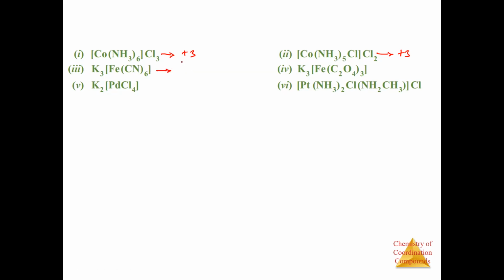And this will be again +3. This will also be +3. Here we have 3 to the 6. Yeah, +3. And how much did we find this one? This is +2, na? Yeah. And this is also +2. Okay.